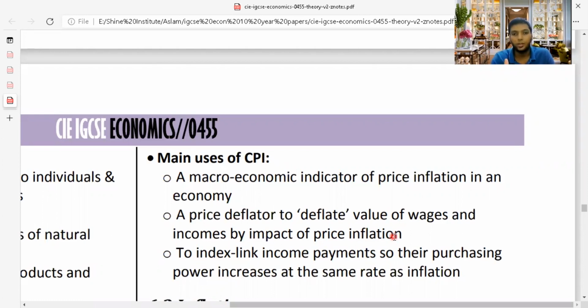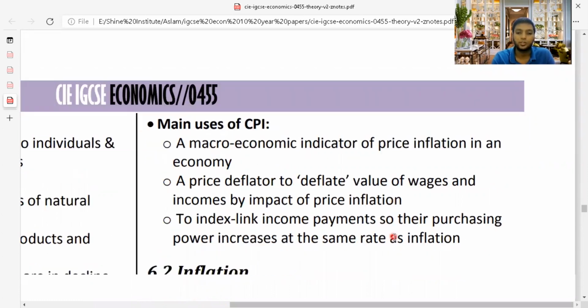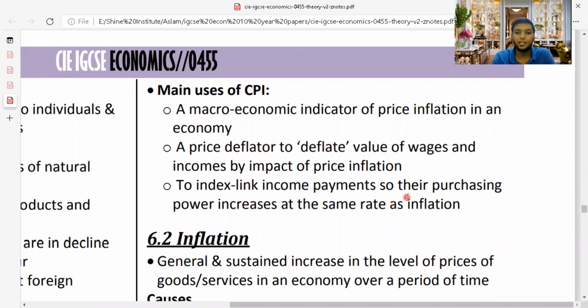Deflation means you can reduce your price levels in the economy when the government considers it necessary to decrease the price level they charge towards the consumers. It is also used to index link income payments, so their purchasing power increases at the same rate as inflation. So what is to index link income payments? If they can connect the income of the consumer, they can consider how much the purchasing power of the consumer is. They can set the inflation rate based on that.